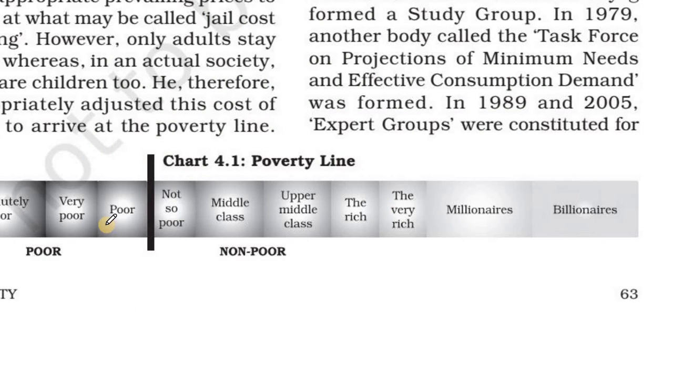Then we can identify people by the poverty line. How can we identify? Below the poverty line, poor will be there, very poor will be there, absolutely poor will be there. Above the poverty line, not so poor will be there, middle class, upper middle class, the rich, the very rich, and millionaires and billionaires. This is the poverty line. In the poverty line, absolutely poor, very poor, and poor will be there.